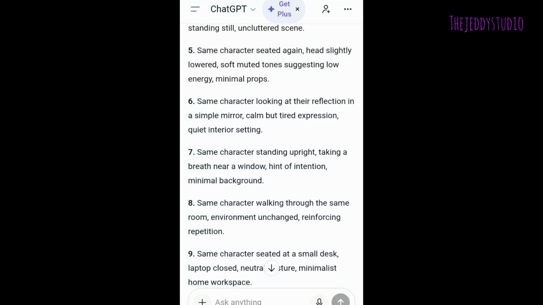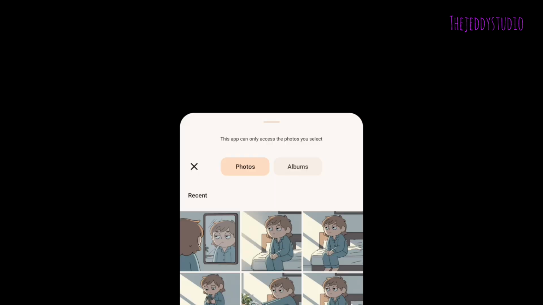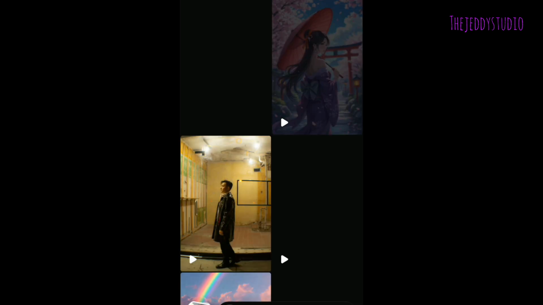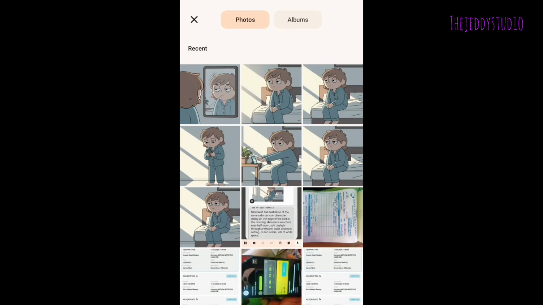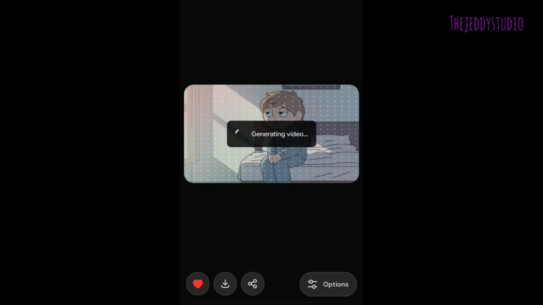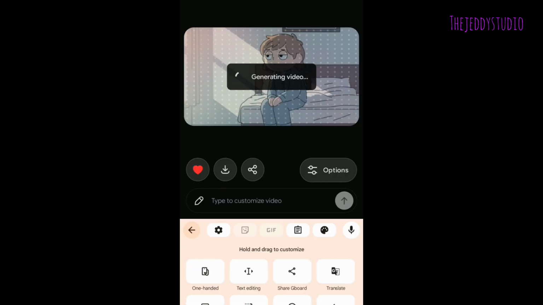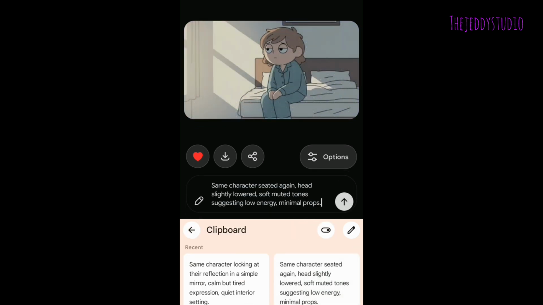Okay, first of all, copy this prompt. You cannot continue without this prompt. After copying the prompt, head back to Grok AI like that, and choose the photo, the images. Okay, let me go back. Click on imagine, click on photo library like that. Choose the photo for scene 5 like that. That is the photo for scene 5. Wait for it to come here and type to customize video. Type to customize video, paste in the image prompt like that, and click on send.